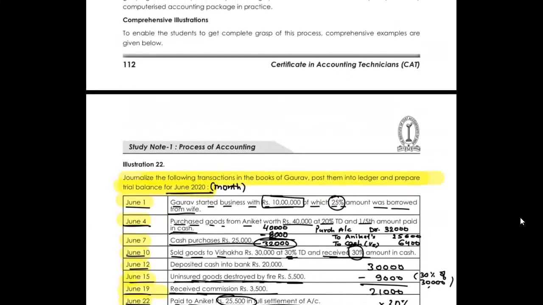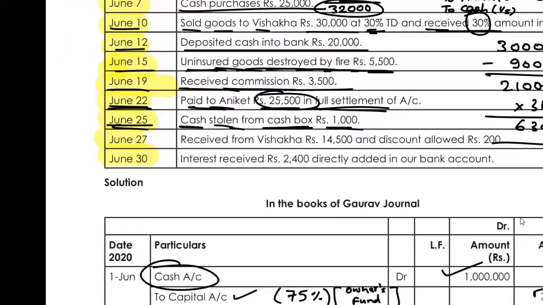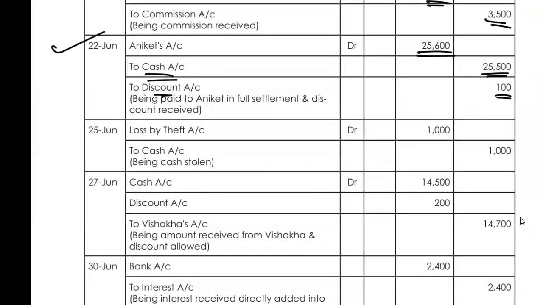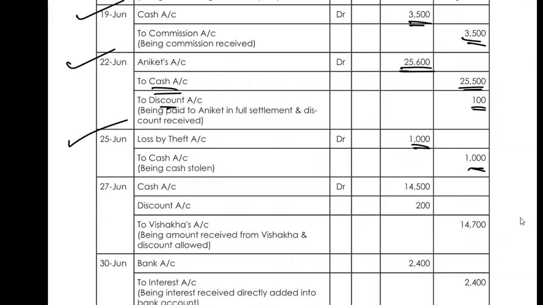Okay, moving on. Then we have the journal entry of June 25, cash stolen from cash box, rupees 1000. So cash has been stolen. That is the loss. We need to debit. That is theft. Okay, loss by theft account debited by 1000 and cash has gone out. So cash account would be credited 1000.